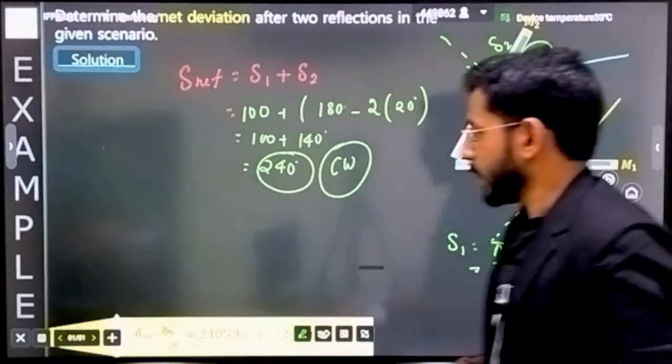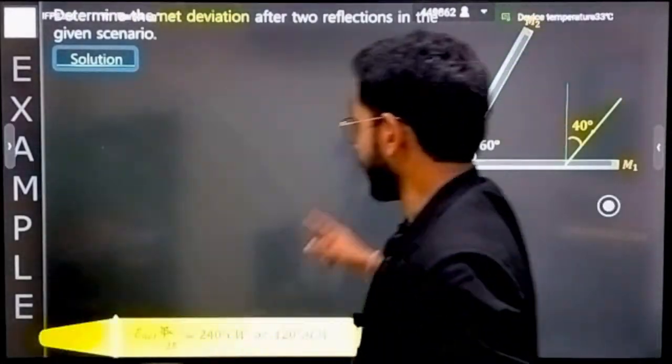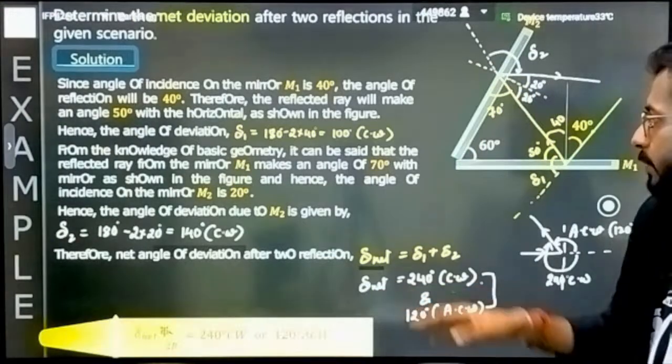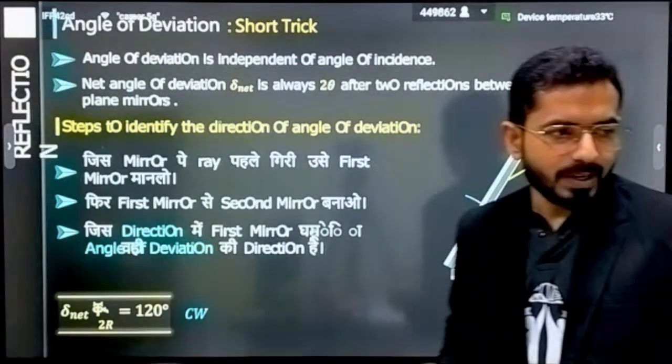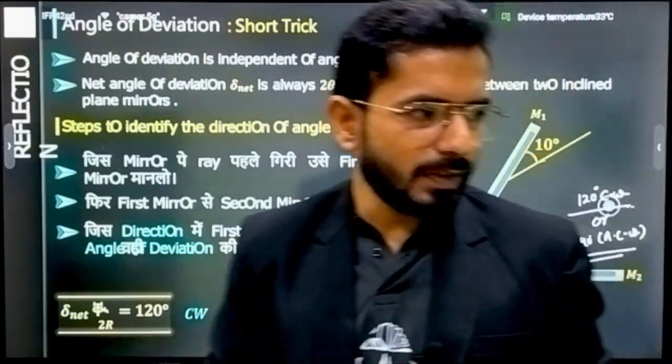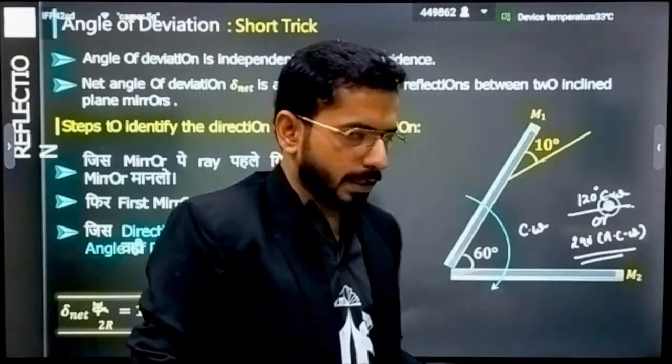Nice. I hope that this was clear. A lot of questions come in this way, and now I am going to tell you about a short trick. What is the short trick to calculate any kind of deviation that you will have? You don't have to do anything.